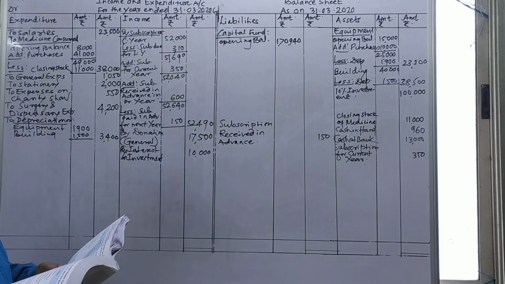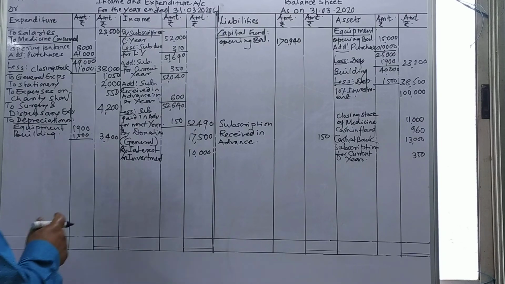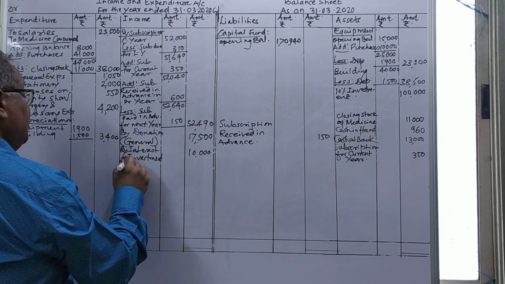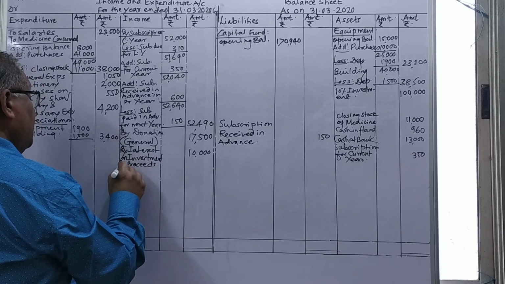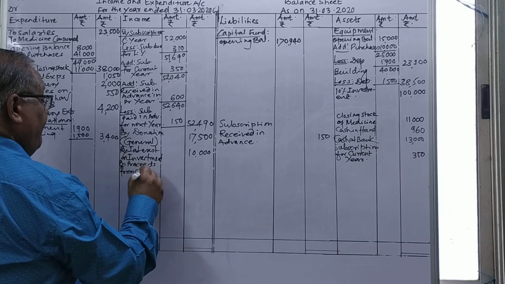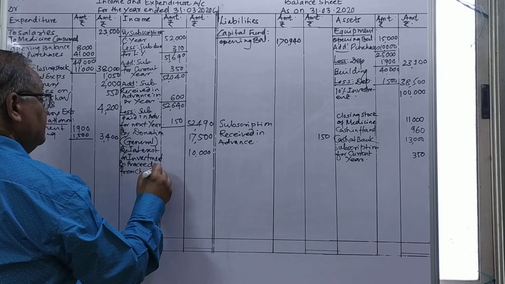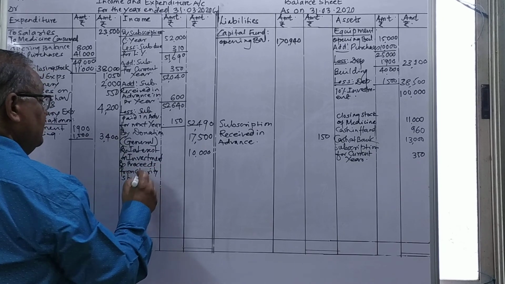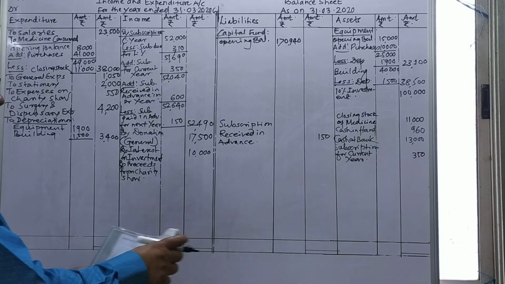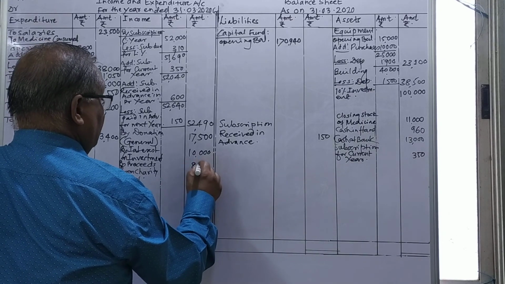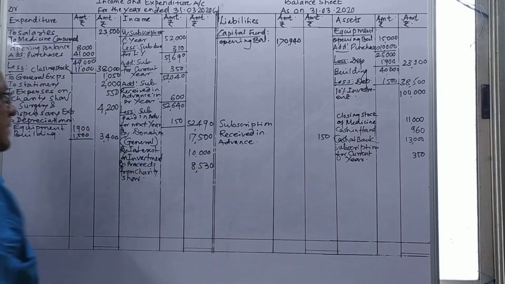After that, the next item, proceeds from charity show. I'll write here by proceeds from charity show. The amount is given to proceeds from charity show is 8,530. I'll show this amount. After this, so receipt side is also over, then payment side is also over.